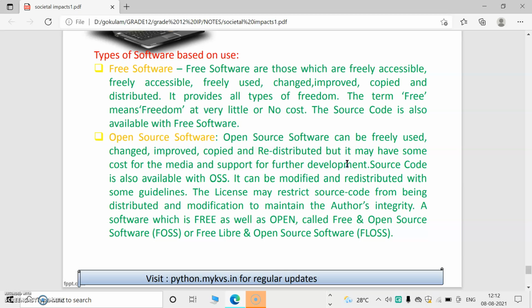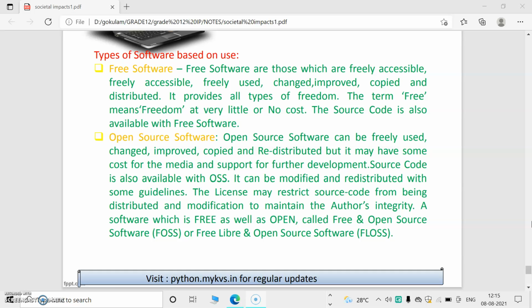That means if we are using free software, we can freely access, use, change, copy, and distribute it. It allows all types of freedom, which is known as free software. Anyone can use free software, and the author of the software will allow all users to distribute, copy, change, and create new versions, etc. So the author will completely give freedom to us in free software.